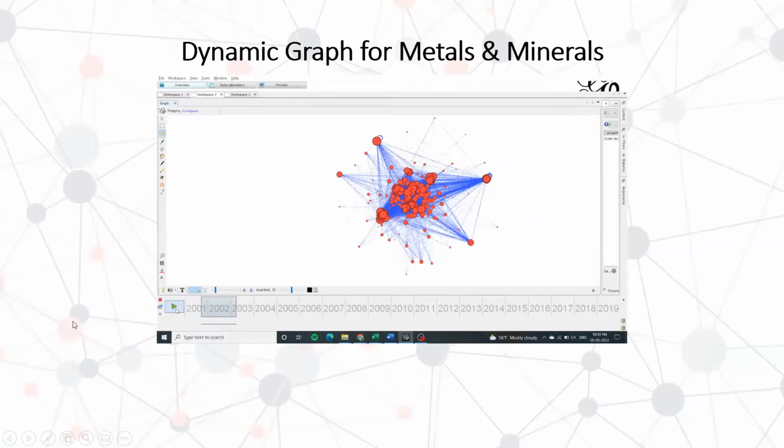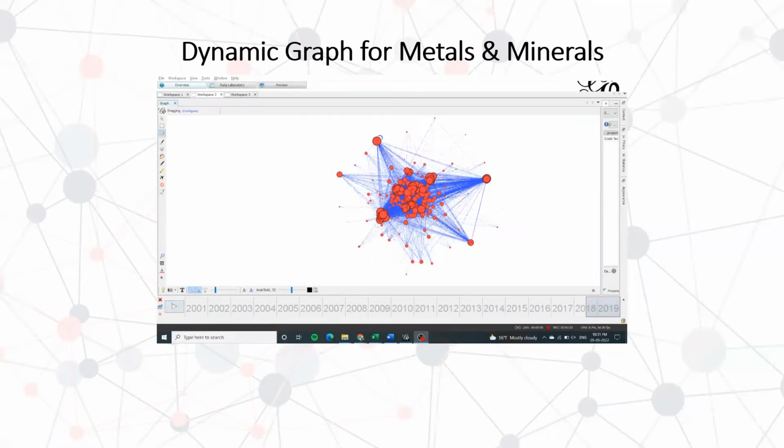Here we are showing the animated graphs of 20 years of trade data for the metals and minerals commodity. The process included loading the spreadsheet data of the nodes and edges into Gephi to produce a dynamic graph. The nodes represent the countries, and the edges between these nodes represent a trade link between them, along with the value of the trade that occurred between those countries as the weight of the edge. The source is the exporter and the target is the importer, the timestamp is the year when the trade occurred, and the weight is the value of the trade. The timestamp column is used to animate the network here.